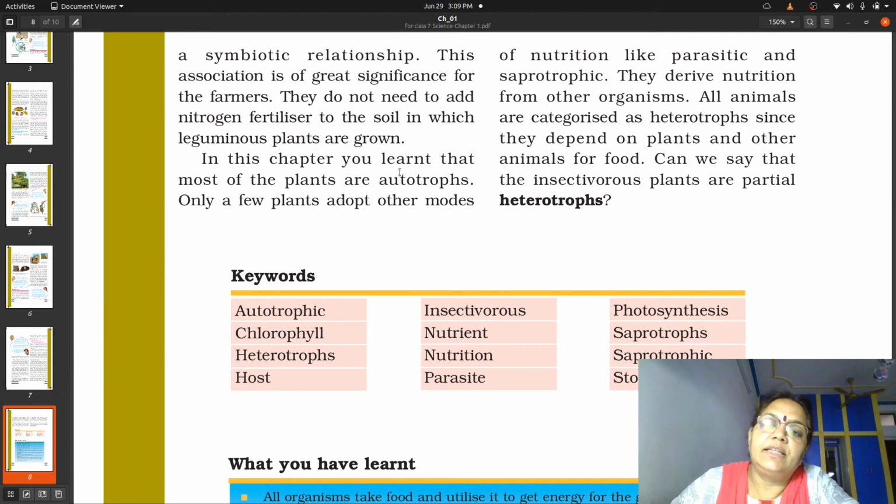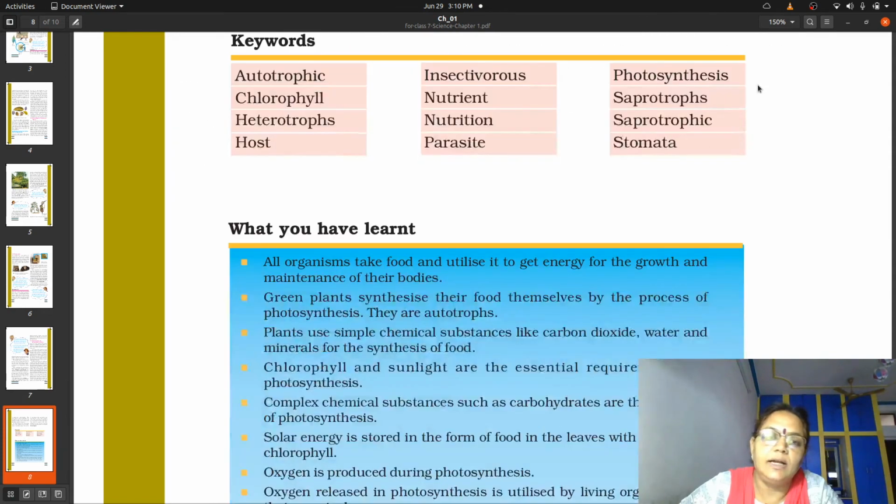So finally in this chapter we have understood many important terms, and you might have understood that this chapter basically shows the importance of plants, and we have to always keep on growing plants so that we will get more and more food available for us.